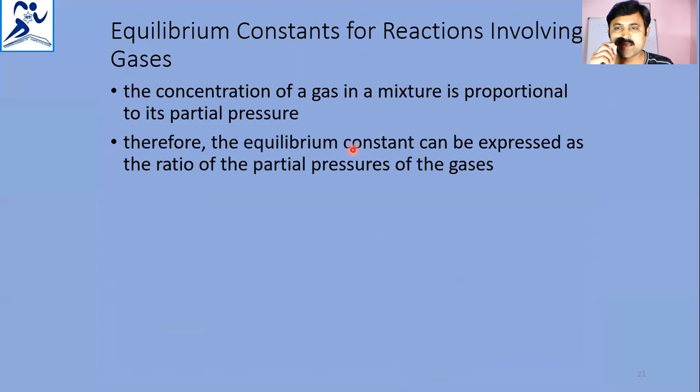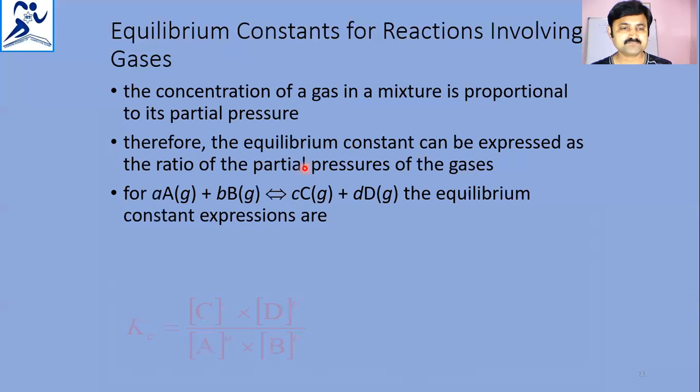So whenever we have gases in the reaction, concentrations of gases in the mixture are proportional to partial pressures. As per the gas equation also, pressure is directly proportional to concentration. Therefore, the equilibrium constant can be expressed as the ratio of partial pressures of gases instead of concentrations if we have gases in the chemical equation.